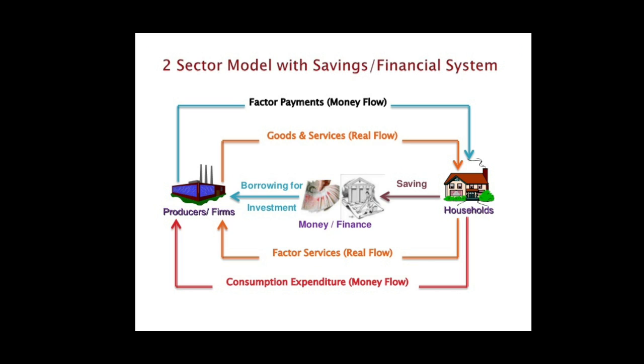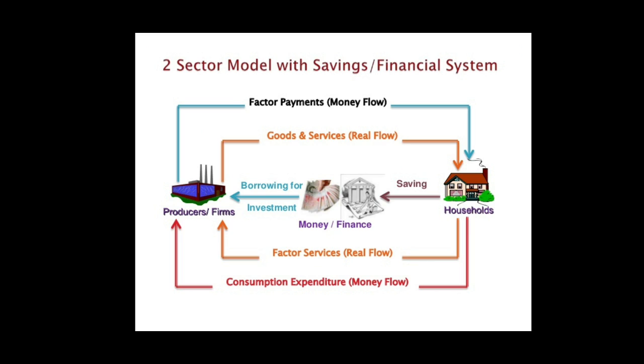So far, we assumed that households spend their entire income on the purchase of goods and services, that is, they save nothing. But as we know, households tend to save a part of their income, which means that part of their income is spent on consumption expenditure and part of their income is saved to meet uncertain conditions. So the two sector model with savings is illustrated with the help of this diagram.